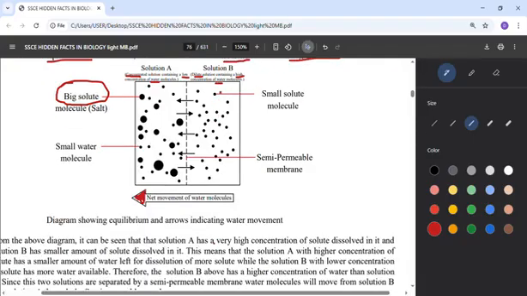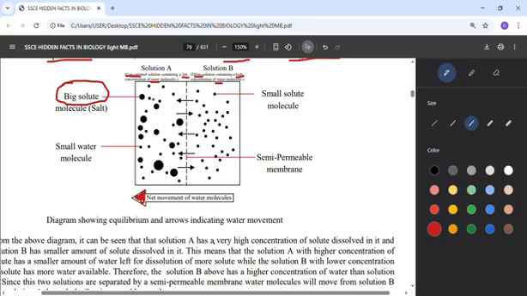So this diagram explains osmosis. Look at these big circles representing big solutes. It means when the concentration is high, we have high salt content, that's for this big one, and low water. But this other one means we have low salt and high water.